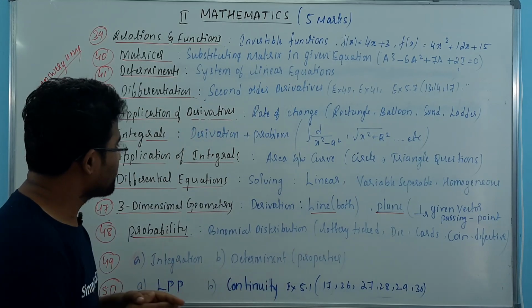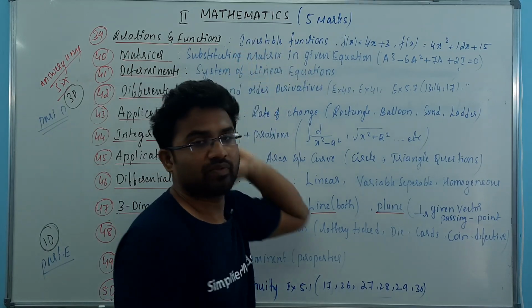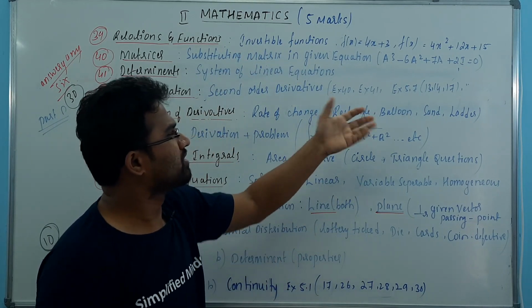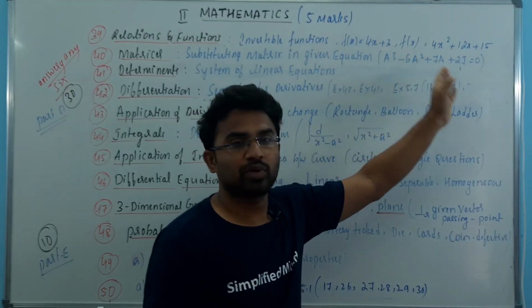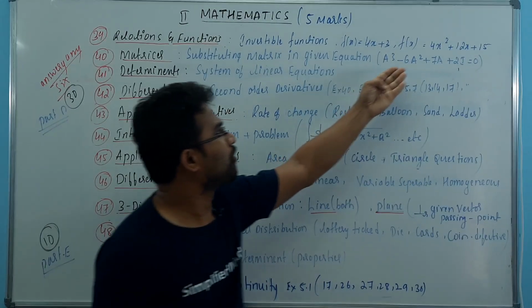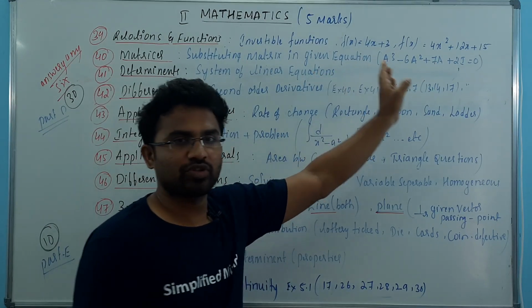Coming to the chapters wise, if it's relations and functions, mostly they'll ask invertible functions for 5 markers. There are only 4 types of questions, like 4x plus 3, 4x square plus 12x plus 5, or instead of 4x, you can have 9x square plus 6x, something like that. You can choose from the textbook, only the textbook question is going to come.